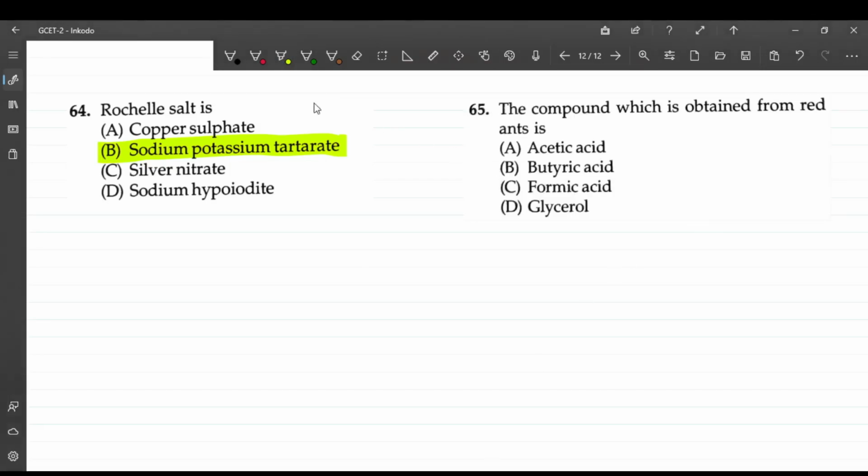Question number 65, theory based question. What is the compound that is obtained from the ant? It is formic acid. That is option C.